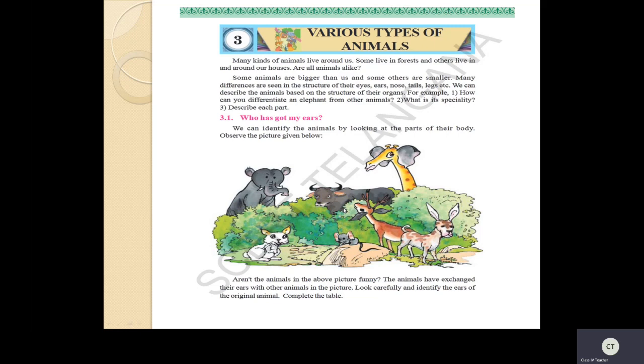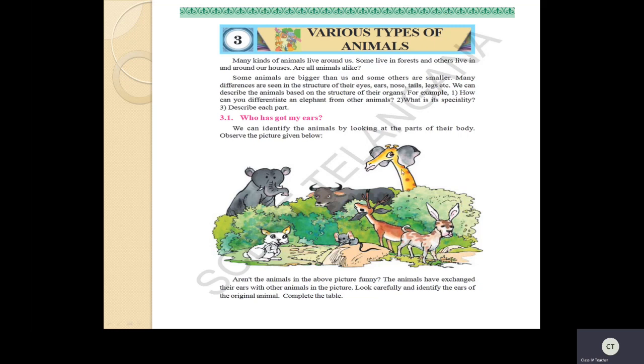Yes, children, have you ever visited zoo park? So, have you observed all the animals? So, all the animals' ears are same? No, they'll be having different sizes. Okay. Now in the previous class we have discussed all these things. Once again recall. So this elephant is exchanged with whose ears, children? Yes, mouse. And see here, this elephant's ears are exchanged by this giraffe.